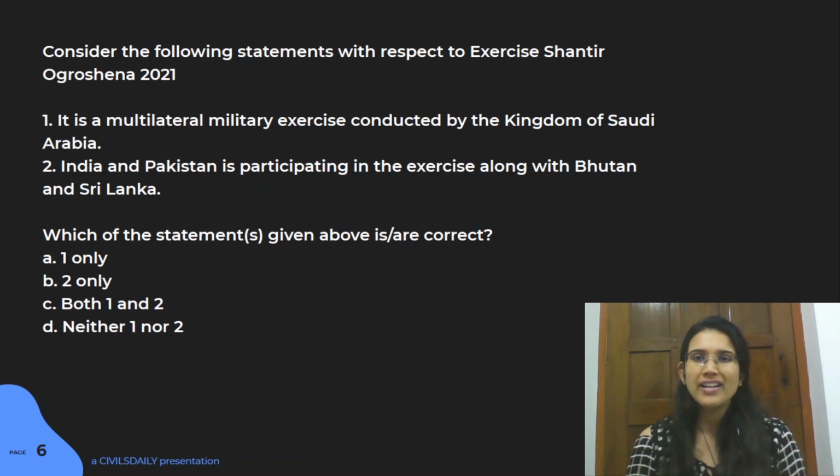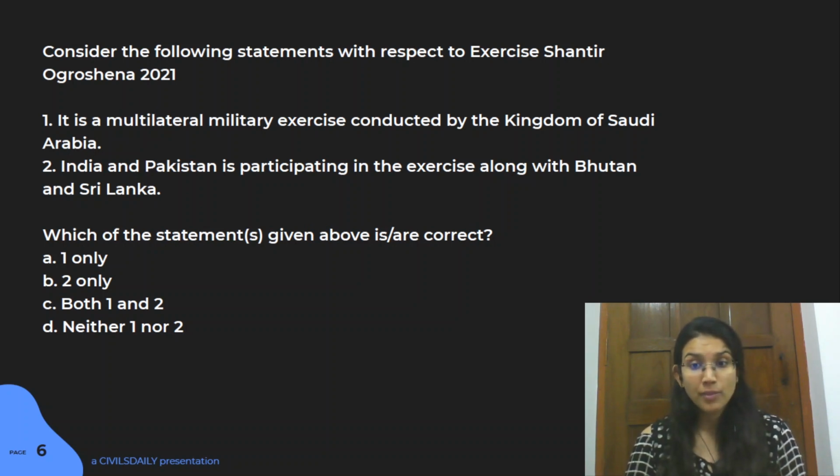And if you're able to identify, I think, the first statement, that it's Bangladesh and why it's done, then I think you can easily say that even second statement is wrong. Why would Pakistan participate in the liberation of Bangladesh? I don't think that would make any sense. So with that logic, you can easily eliminate the second option here. So the answer here is D.